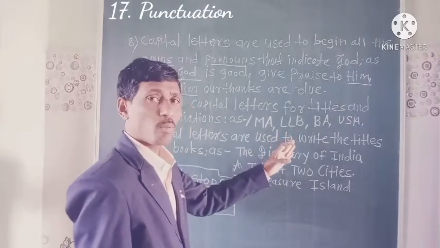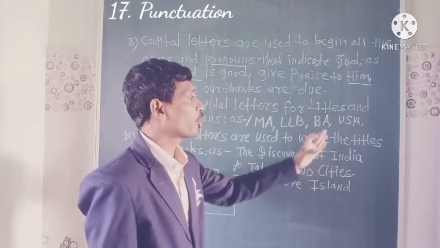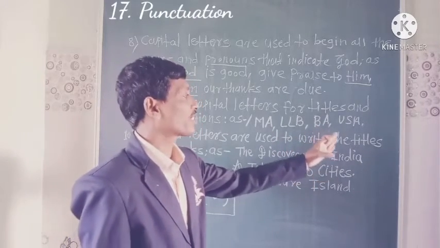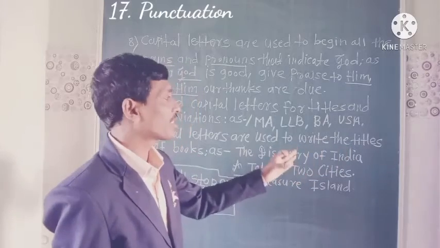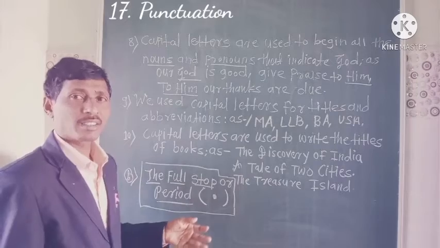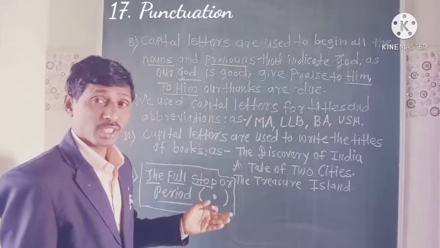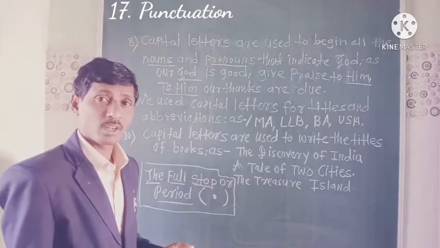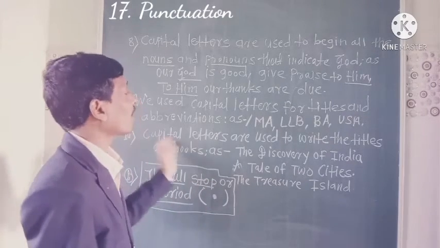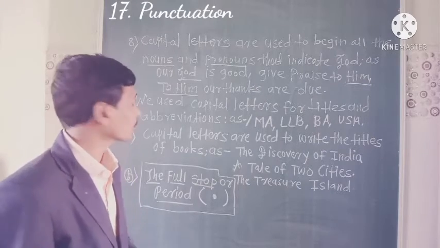LLB, Bachelor of Legislative Law. BA, Bachelor of Arts. USA, United States of America. There are many more, like MPSC and UPSC, Union Public Service Commission, and Maharashtra Public Service Commission, MPSC. For these abbreviations we use capital letters.